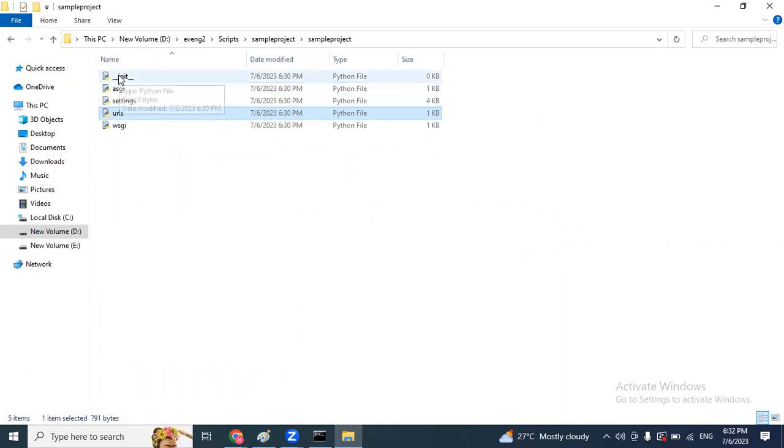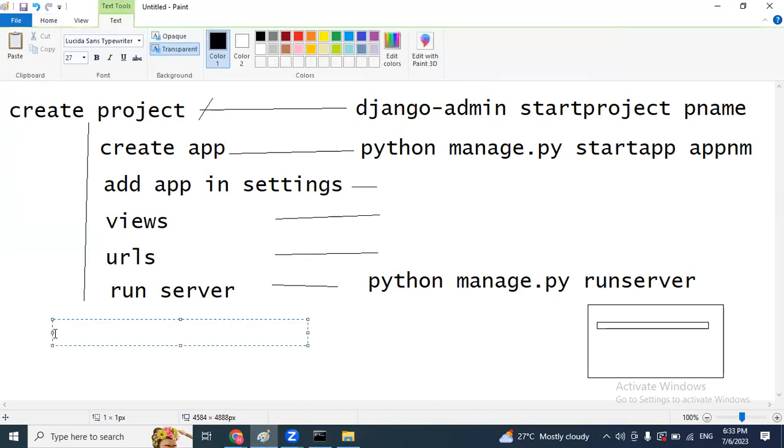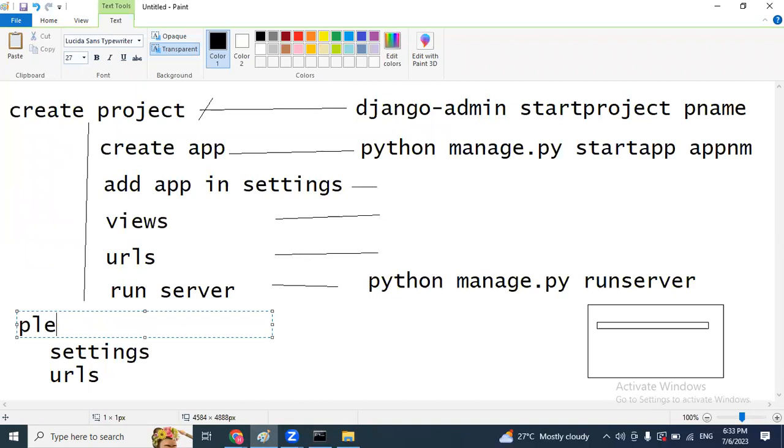What about the third one? Init, again an empty file. And what are the remaining ones? ASGI and WSGI, the asynchronous server gateway interface and web server gateway interface. When the server admin is going to launch your application, he is going to use ASGI and WSGI. So currently no need to use ASGI and WSGI. So in project level, how many important files? First one is settings, second one is URLs. So this is project level.